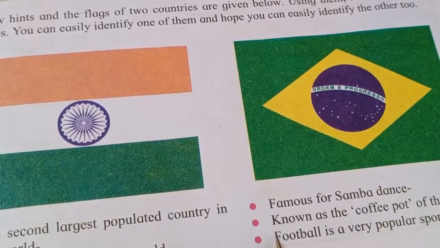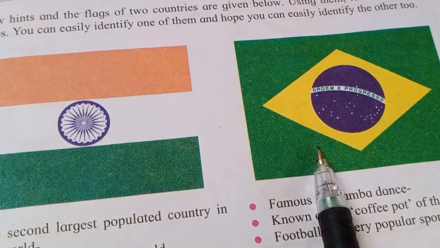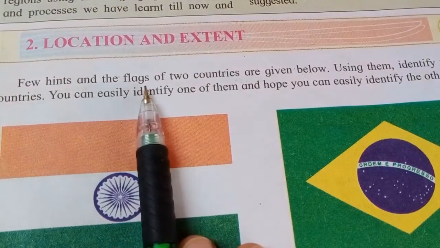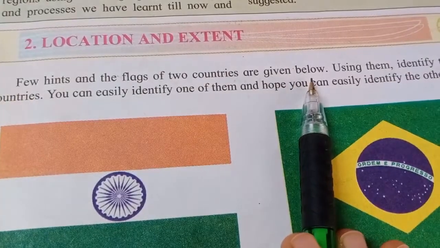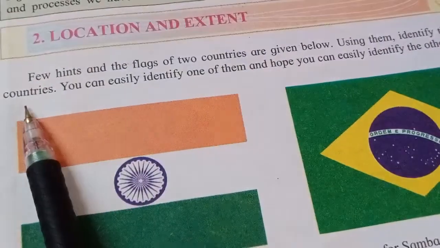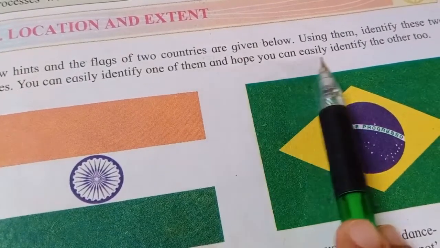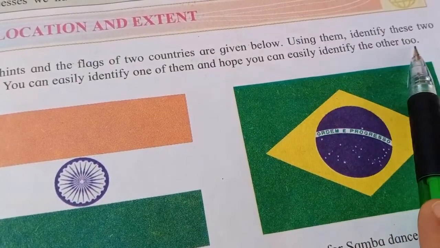Based on these hints, we will be able to understand which country's flag this is. So let us see. Few hints and flags of two countries are given below. Using them, identify these two countries. You can easily identify one of them and hope you can easily identify the other too.